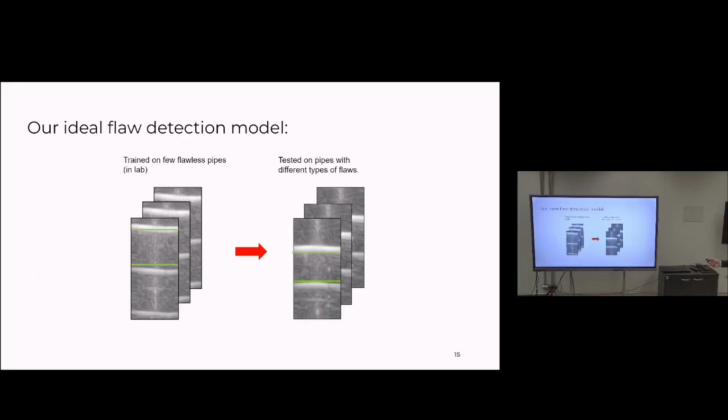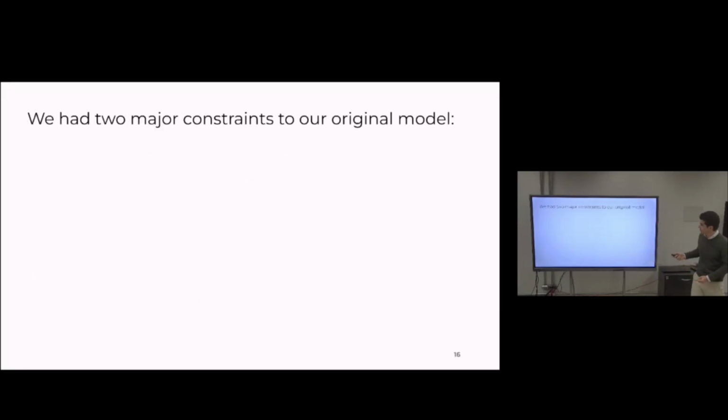What we are proposing is a method that is trained on purely pristine, flawless pipes and is able to capture the normality patterns, and then, at inference, it will detect the flaw and its location. But we have two major constraints in our work.